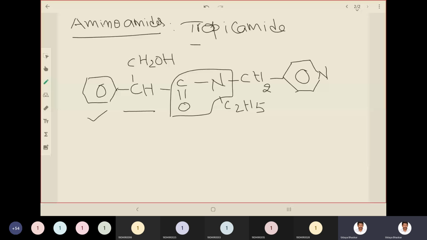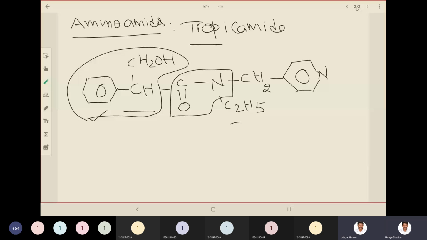So you have to remember the side which is towards nitrogen and the side which is towards the carbonyl group. What is attached towards the carbonyl group is phenyl ethanol, and to the nitrogen we have an ethyl group attached, and here one methyl group linking pyridine. So this is how you can remember the structure of tropicamide.